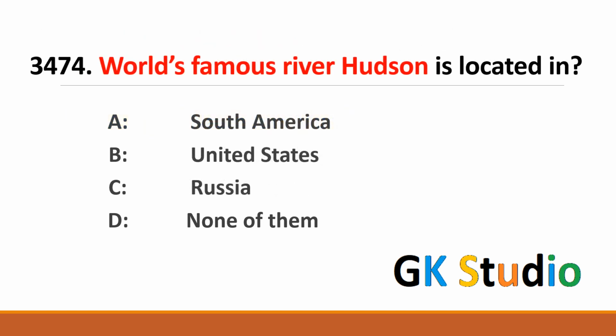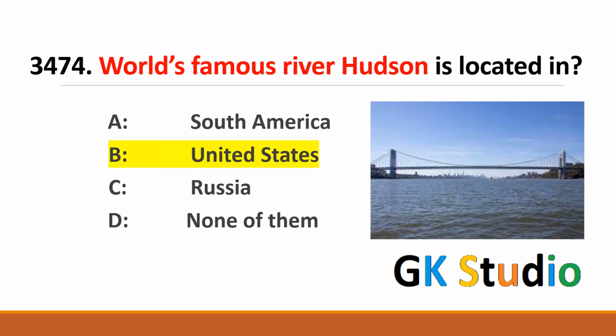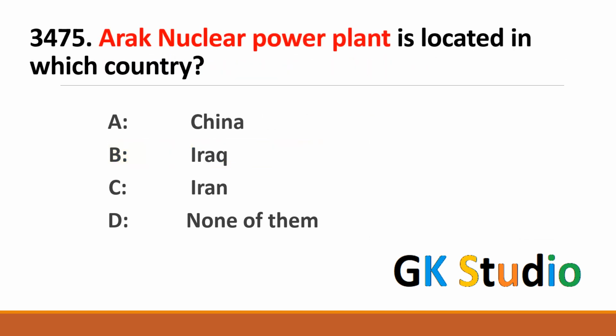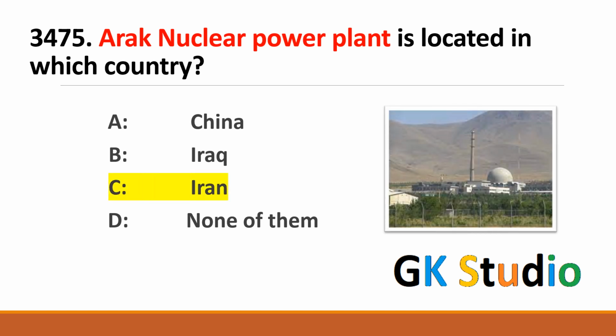World famous river Hudson is located in United States. Arak nuclear power plant is located in which country? Iran. Arak is famous nuclear power plant which is located in Iran.